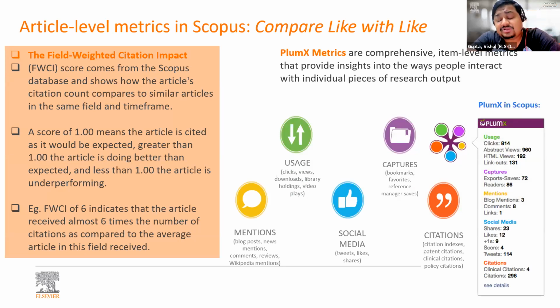Then we come to the next set of metrics, which are for articles. Traditionally, articles have always been measured in the form of number of citations received. So if we see an article having a high number of citations, our immediate perception is that the quality of that article is high because it has a higher number of citations.